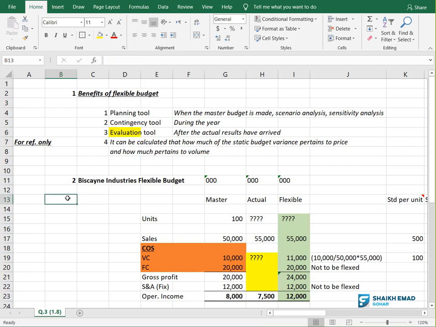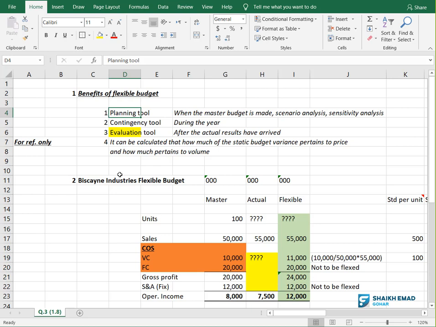Evaluation tool. What is evaluation? When the actual results have arrived, you use flexible budget to compare Ferrari with Ferrari, after the driver has gone to the airport. That is, after the actual results have arrived, you try to compare. You can also do flexible budgeting at the planning stage. When you are making the master budget, you can make different flexible budgets on different levels. This is also called scenario analysis, sensitivity analysis.